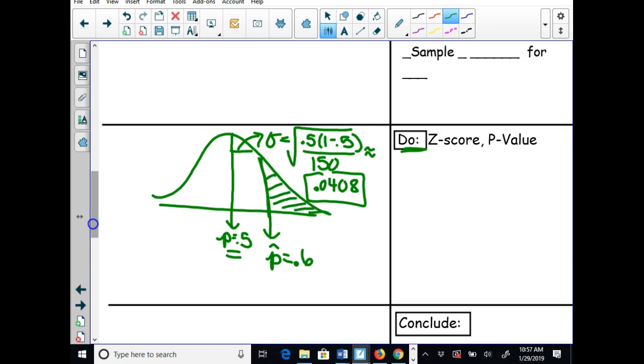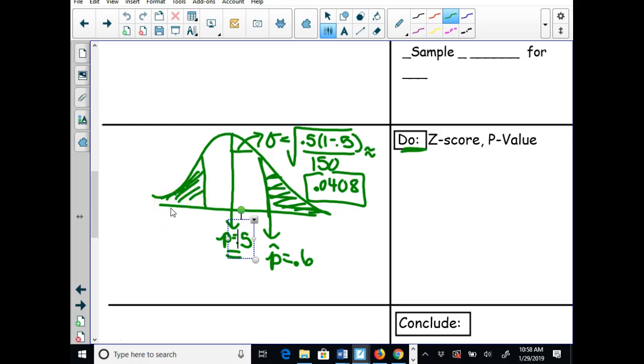Now here's the difference with a two-sided test. A two-sided test is not wondering if it's greater than. It's wondering if it's greater than or if it's less than. So with a two-sided test, you do have to pick approximately the same area over here. You have to put it on this side, because we're wondering, is it greater than or could it be less than as well, right? A not equal to means just different from 0.5. So when you're drawing your curve, what do you need to know? You mark your p, you mark your standard deviation, you get your p hat, and you shade it, and then on your curve you have to shade the other side as well, okay?